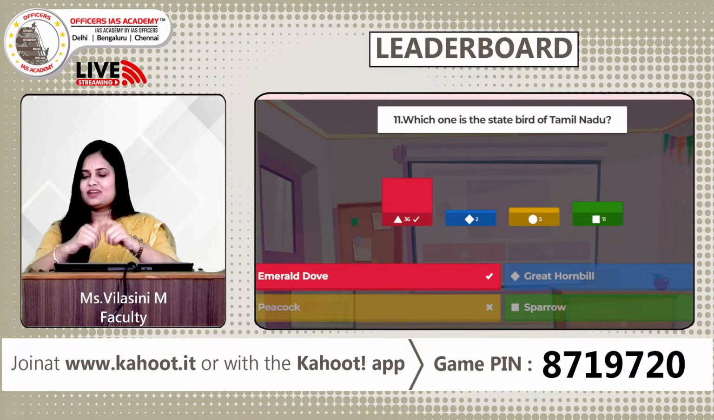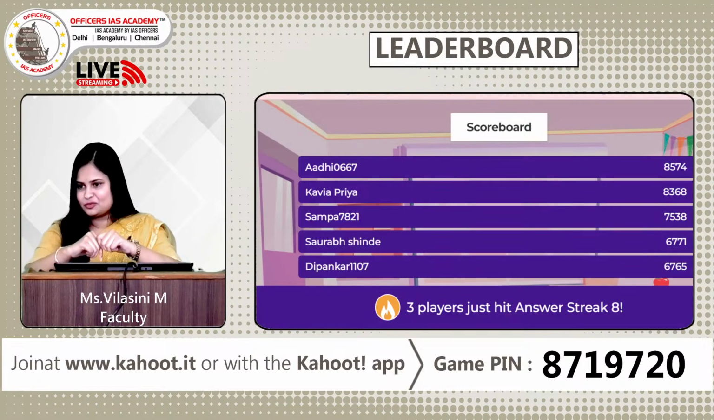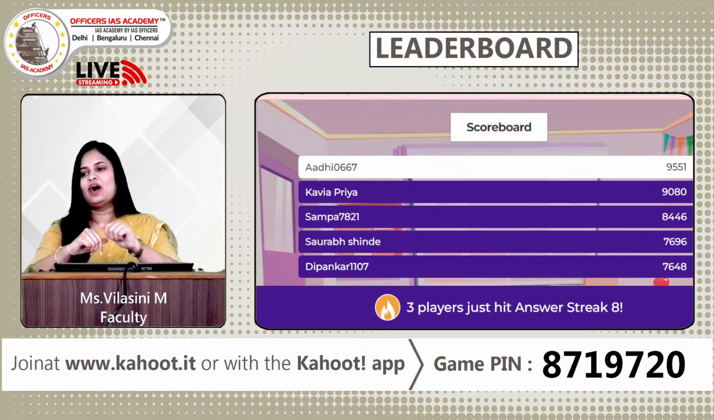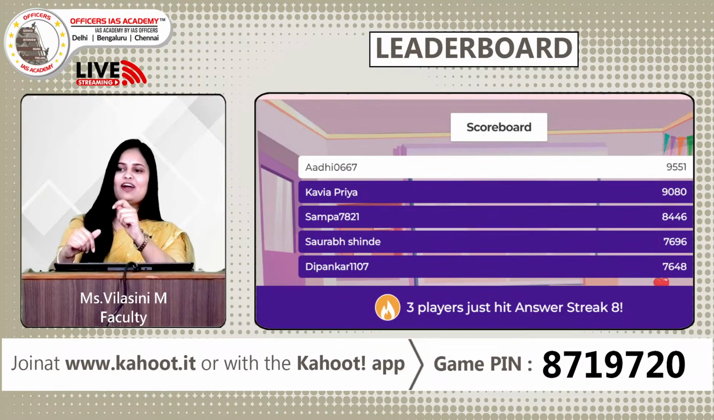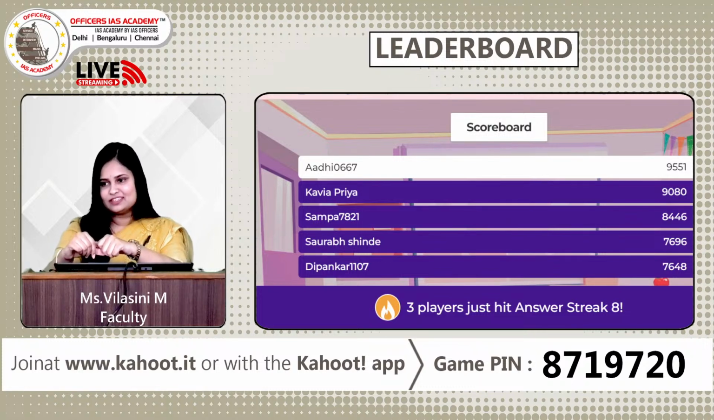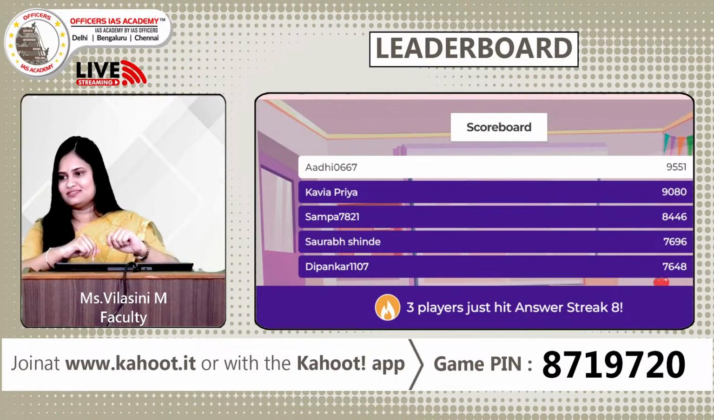So moving forward, let's take a look at the scoreboard so far. Have the tables turned? We need to check. So Adi, you still continue to remain on top. Wonderful. Followed by that, we have Kavya Priya and then there's Sampa. So great going, guys. 3 players have also hit answer streak 8, which is amazing. So let us move forward to the next question.